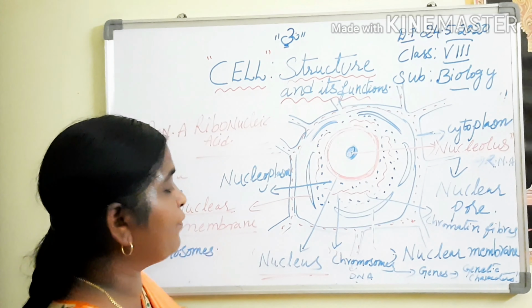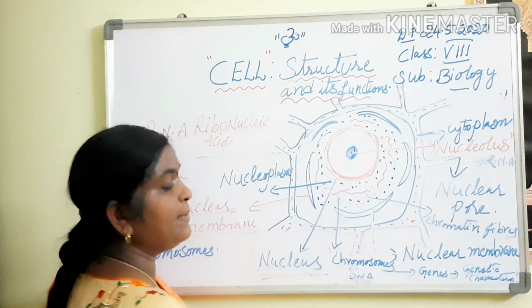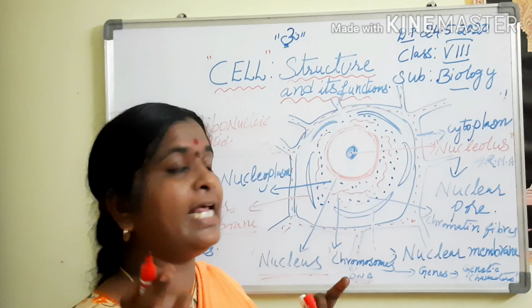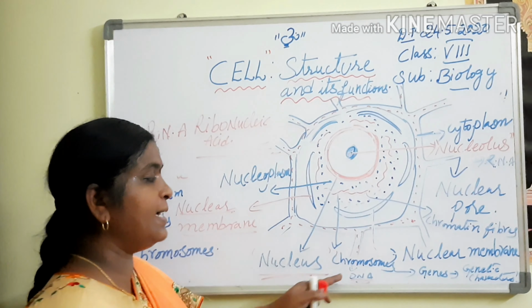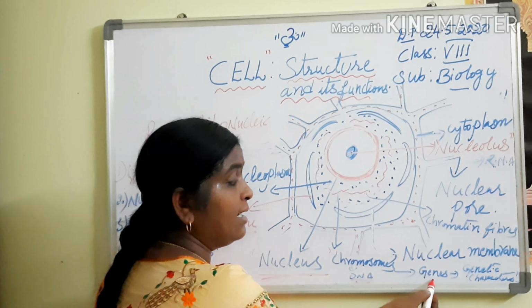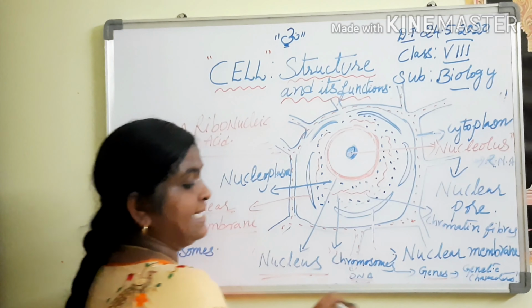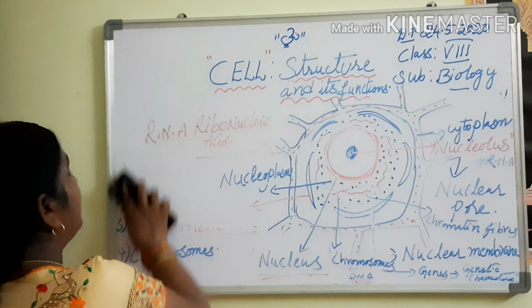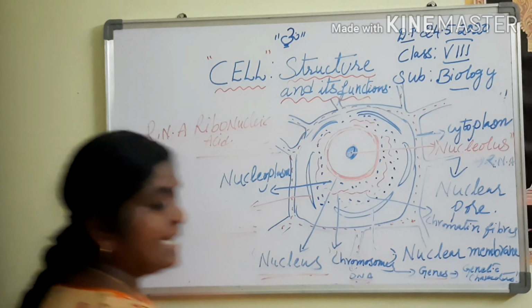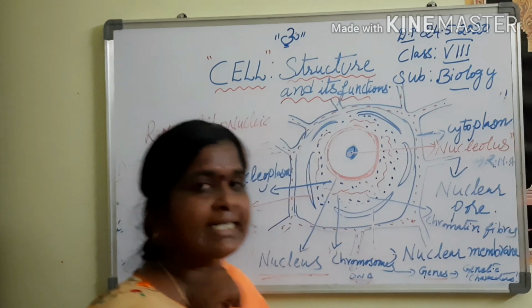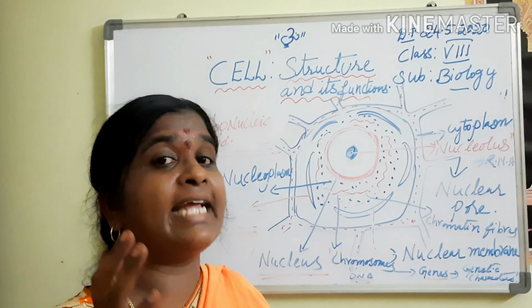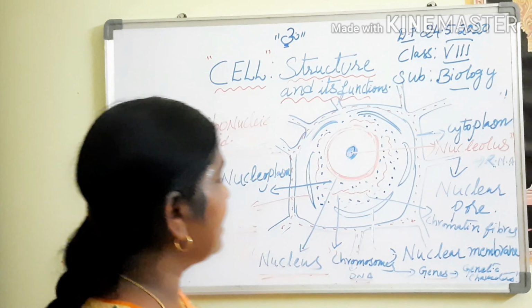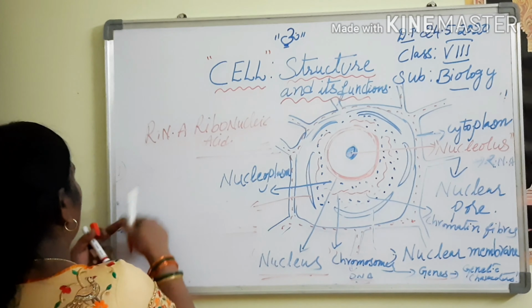Chromosomes are composed of DNA. DNA means deoxyribonucleic acid. The chromosomes carry what? Genes. Genes are responsible for carrying genetic characters.